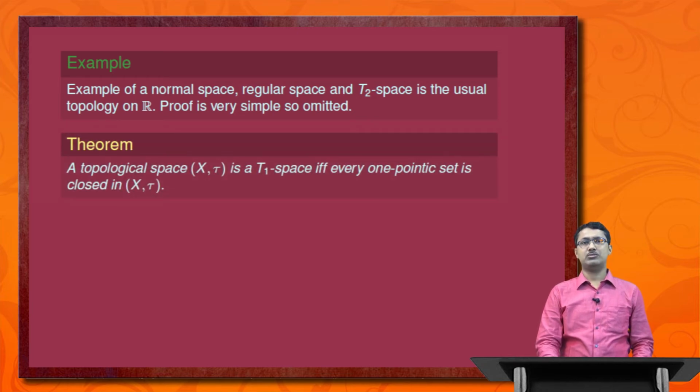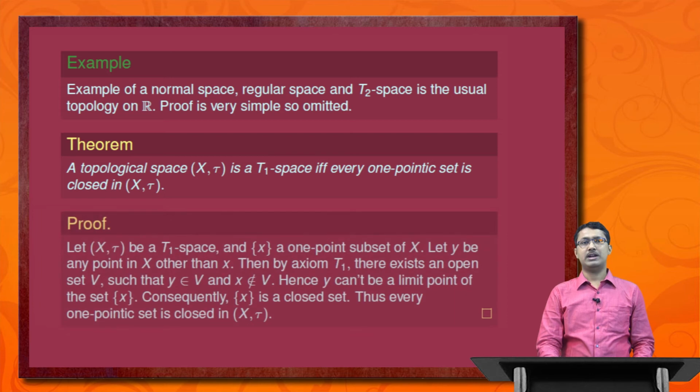A topological space (X, tau) is a T1 space if and only if every one-point set is closed in (X, tau). Let (X, tau) be a T1 space and consider a singleton set {x}, a one-point set, and choose y any other point in X other than x. Then by the axiom T1 there exists an open set V such that y belongs to V and x does not belong to V. Hence, y cannot be a limit point of the set {x}. Consequently, singleton {x} is a closed set. Thus, every one-point set is a closed set in (X, tau).